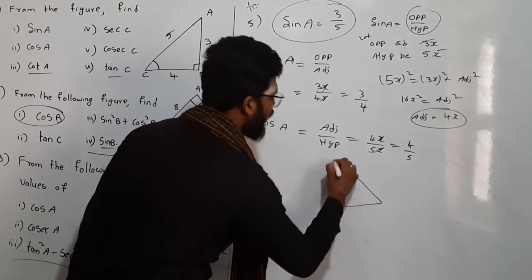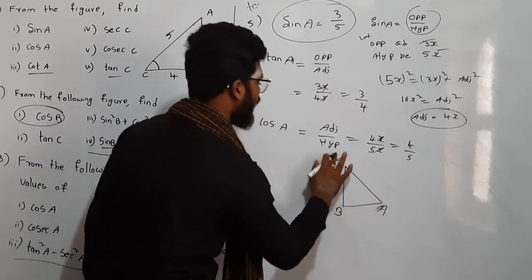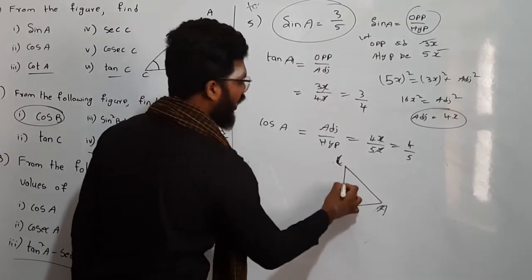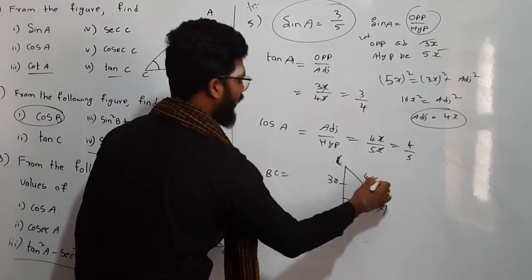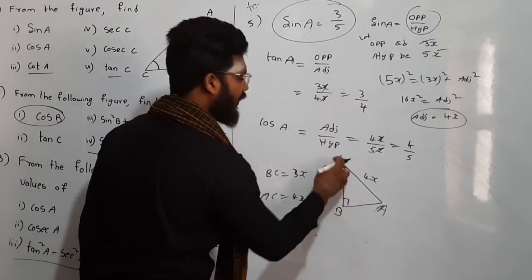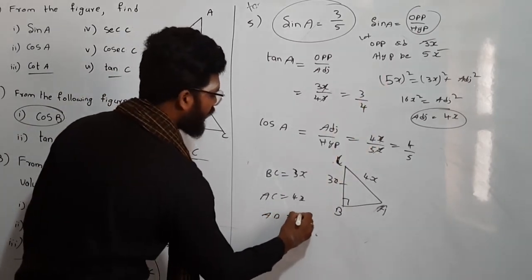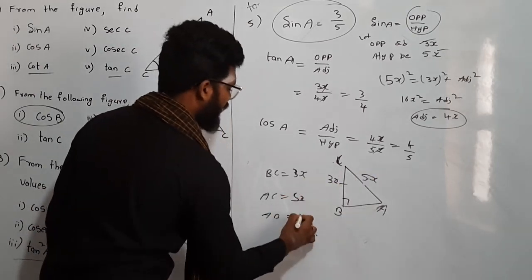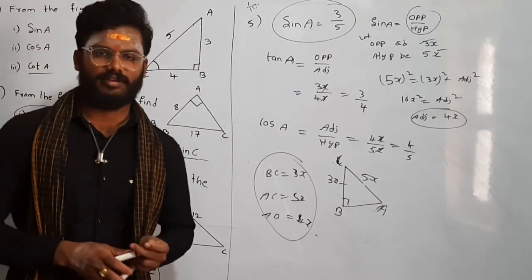Let the triangle be ABC. Okay. They gave sin A, right? So let me write it here. So ABC. Sin A equal to 3 by 5. So let BC be equal to 3x and AC be equal to 4x. Why? Because sin A is nothing but opposite by hypotenuse, right? So we can consider this, and the other side will become AB. AB will become 5x, right? 3x and 5x, and the remaining side will become 4x. Now you can substitute here, you will get the other ratios.